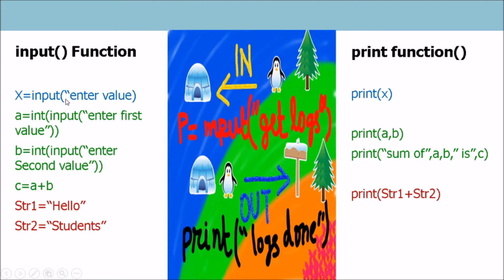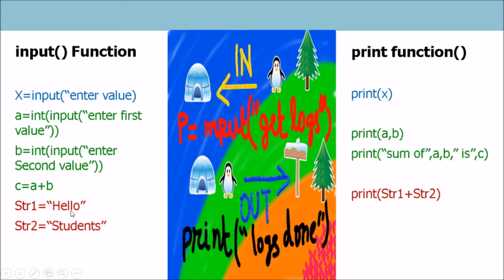Whatever value I have entered will be displayed. Suppose the user entered 6, then when I write print(x), 6 will be displayed on the screen. If I have entered 2 and 3 for a and b, then when I write print(a, b), 2 and 3 get printed. When I write print("sum of", a, ",", b, "is", c), it will print sum of 2, 3 is 5.